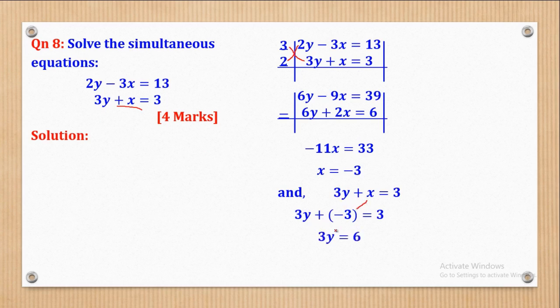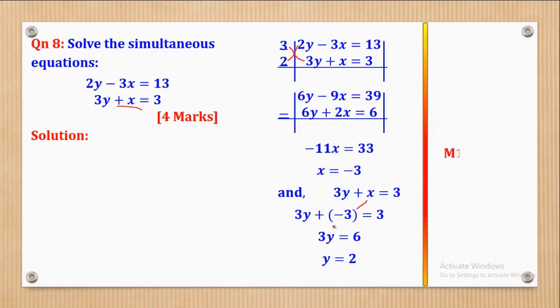And when I collect like terms, this negative 3 will come this side to become negative 3 minus negative 3 to give me positive 6. And when I divide both sides by 3, I'll come up with y being equal to 2. So basically those are the two values of x and y which they wanted you to solve.